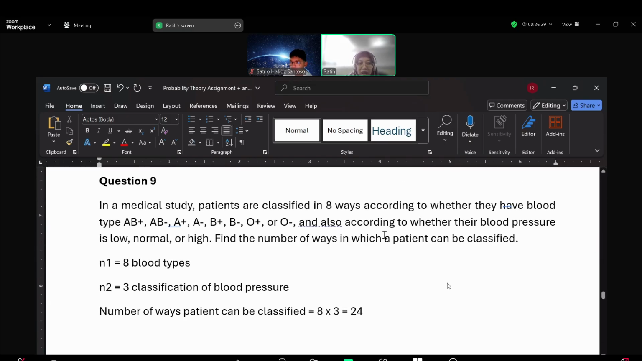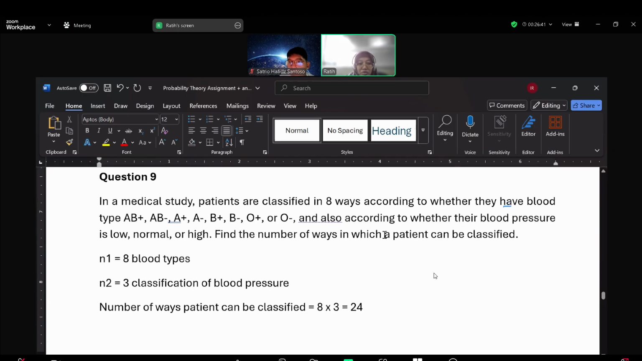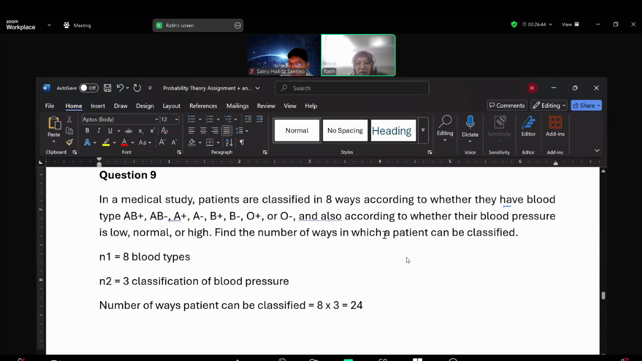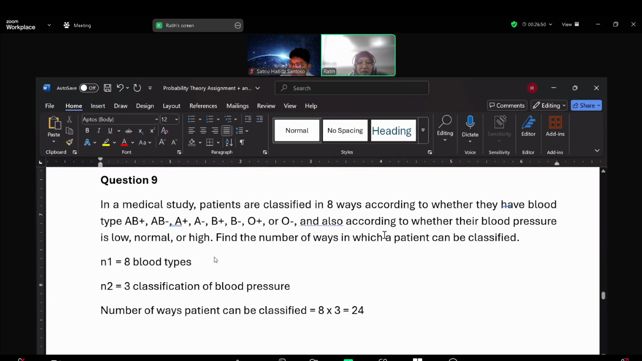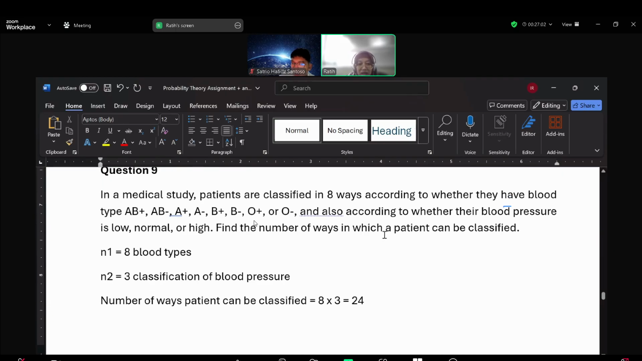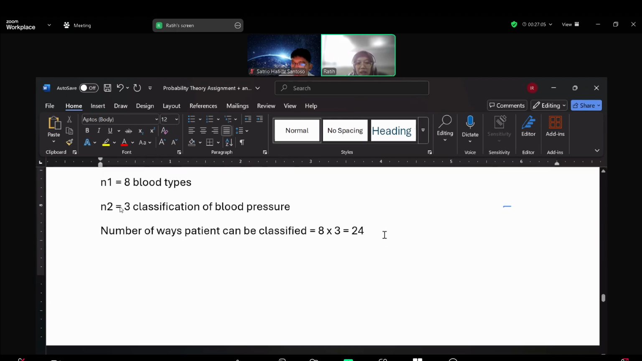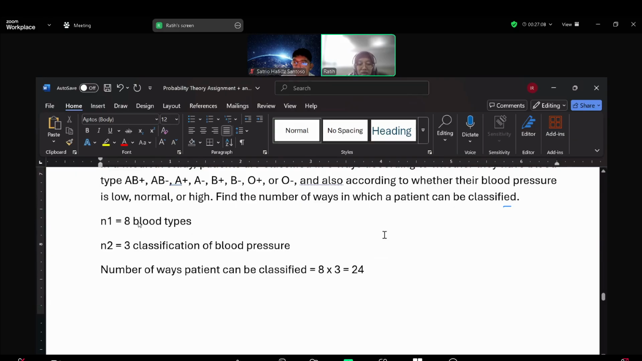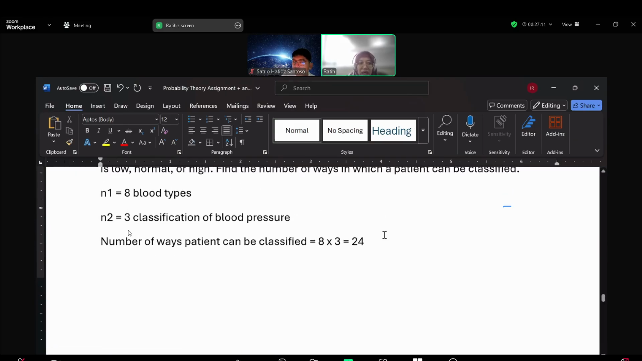Question 9. In a medical study, patients are classified in 8 ways according to whether they have blood type A, B, AB or O, and rhesus positive or rhesus negative. Also according to their blood pressure: low, normal, and high. Find the number of ways in which a patient can be classified. So the first one is about the 8 blood types, and the second is about the blood pressure classification. So the number of ways a patient can be classified is 8 multiplied by 3, so we get 24 ways.